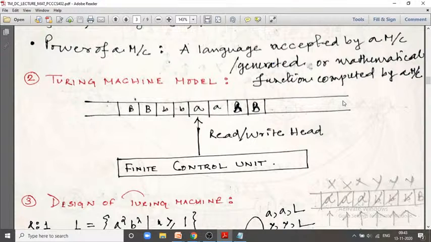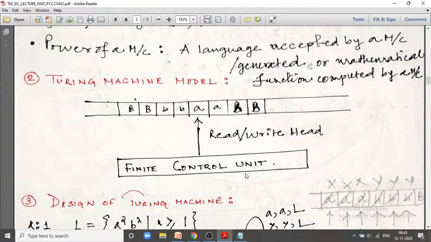How many symbols do we have on this tape? The answer is 6: 2 blank symbols before the start of the string, and 2 blank symbols after the end of the string. My original string is of length 4, which is double b double a. We read these symbols one by one with the read and write head, controlled by the finite control unit.